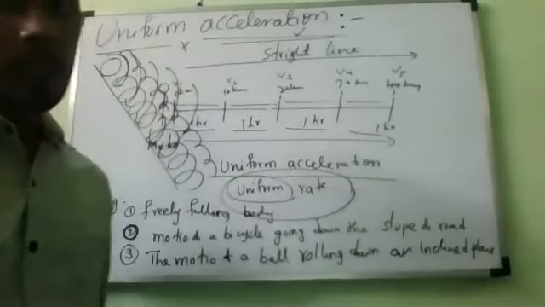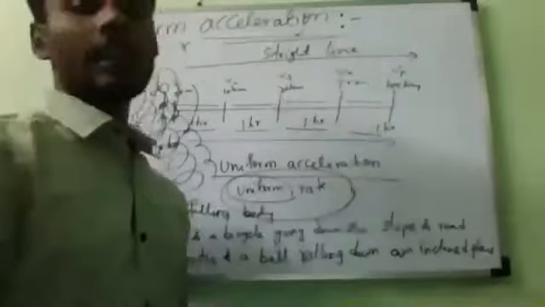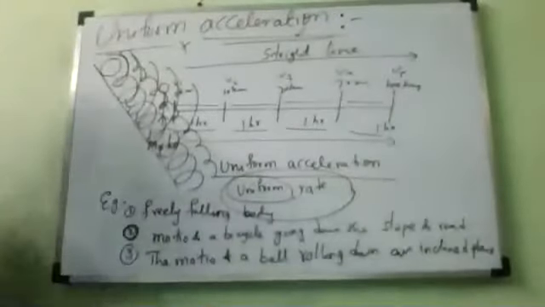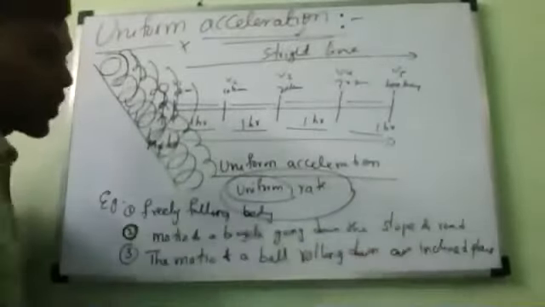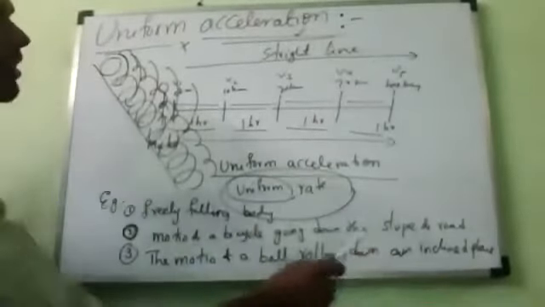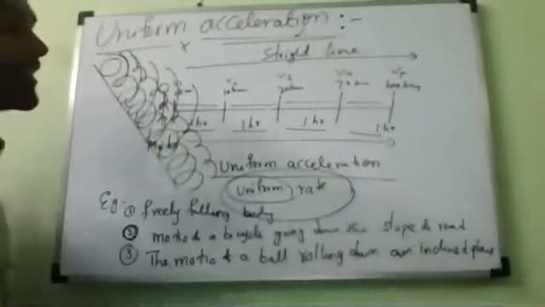Full stop. Examples: you can write these three examples. Freely falling body, the motion of a bicycle going down the slope of a road, and the motion of a ball rolling down an inclined plane.